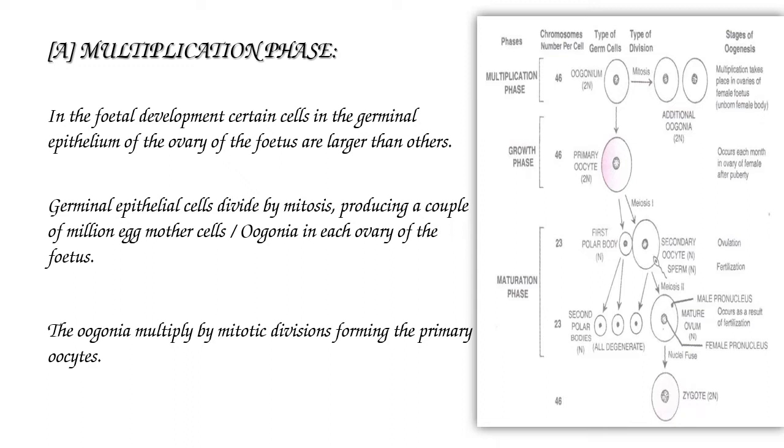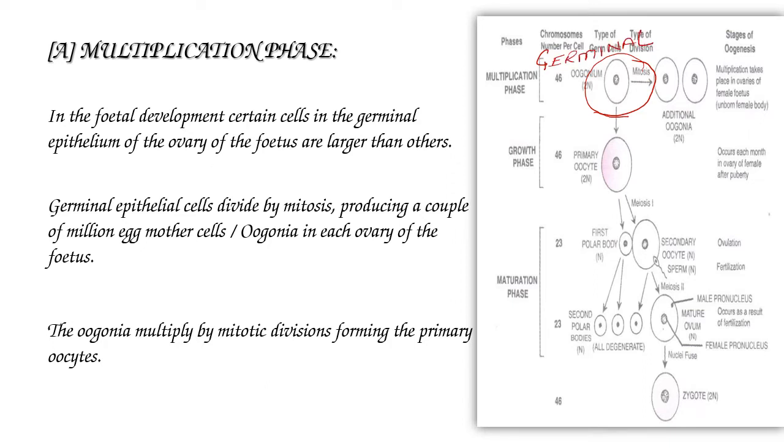So the oogonia are formed by mitotic divisions of germinal epithelial cells.